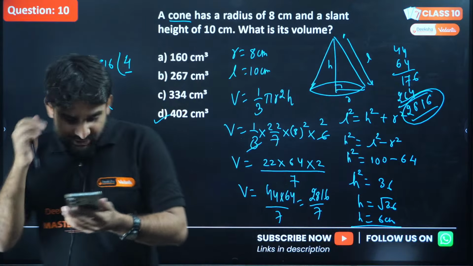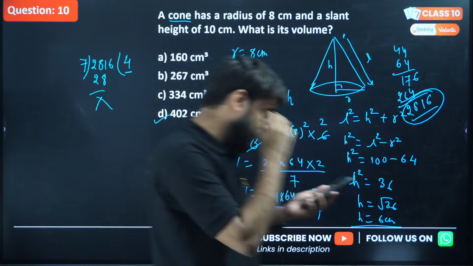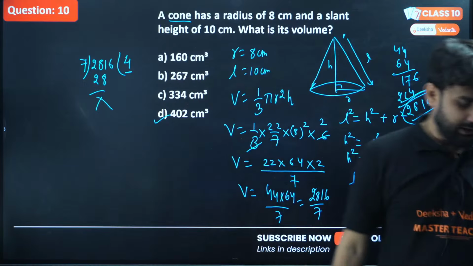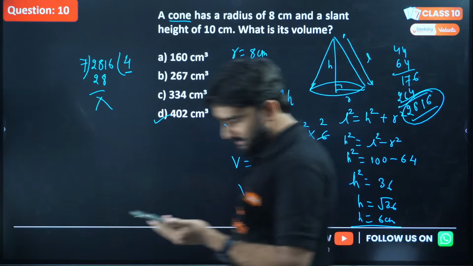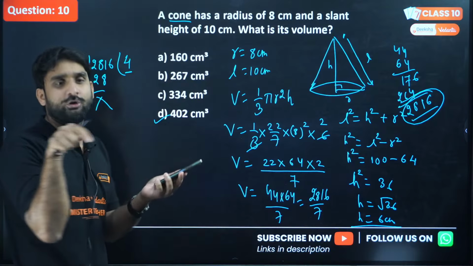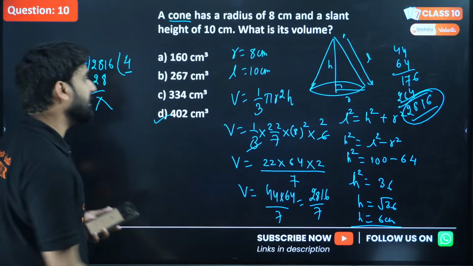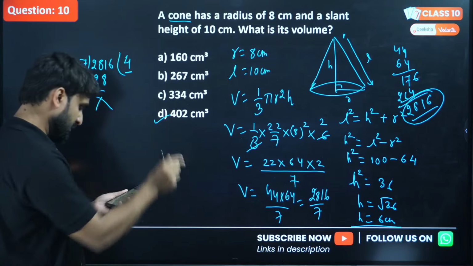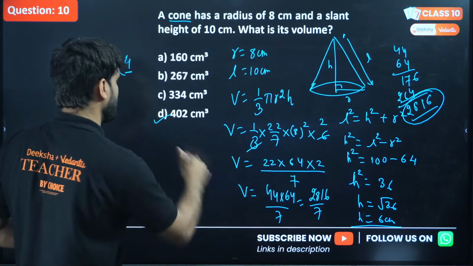Chintu, Sneha Jaiswal answer D. Superb. Rohit also answer D. And Chintu Candy, correct answer. Yeah, approximately that will be equal, but if 402.12 is not given there, you can go through the option. Approximately that is 402. So this will be the answer.